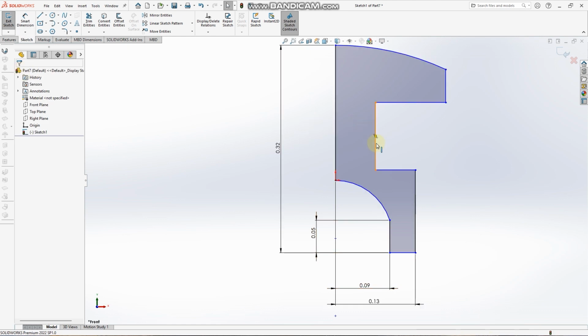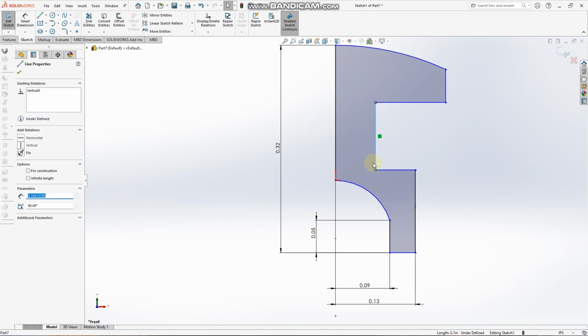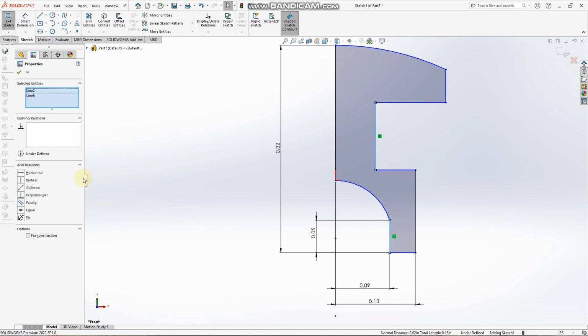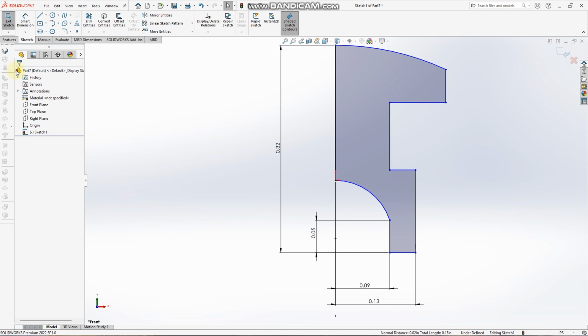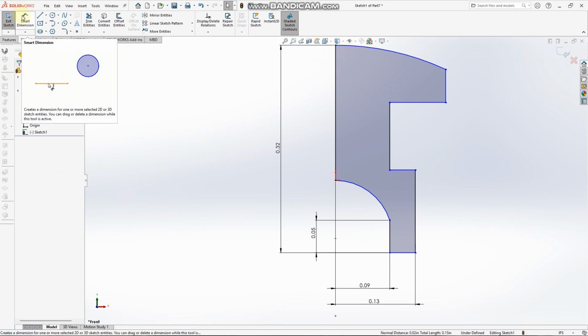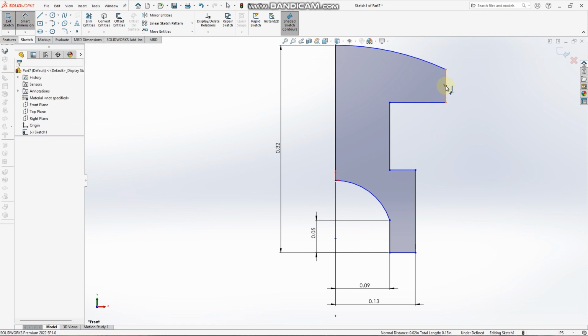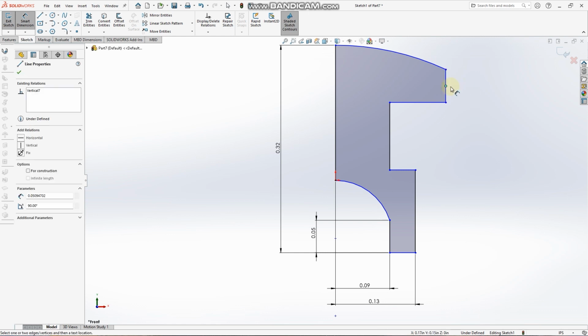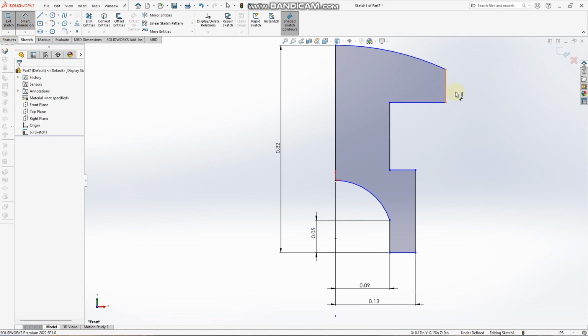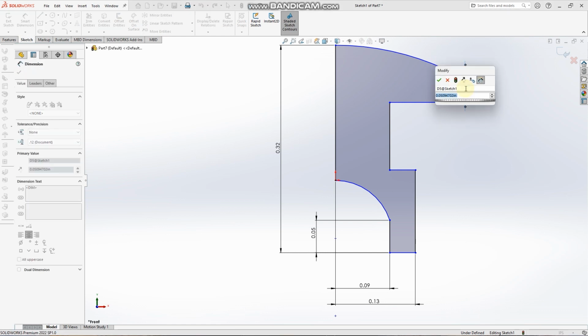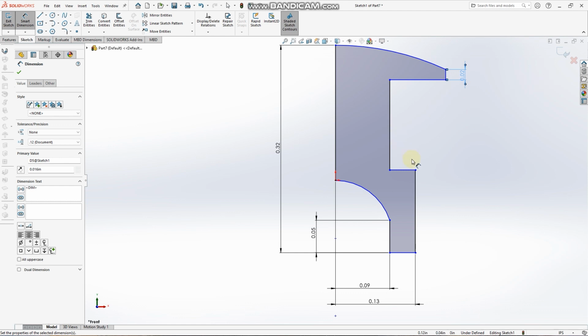Next, we click on this line, holding Control, and this line. Then we click on the collinear sketch relation. Back to Smart Dimension, we dimension this line. Dimension this line to 0.016.